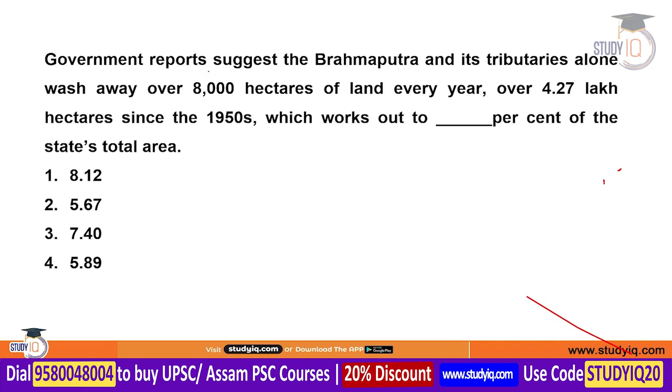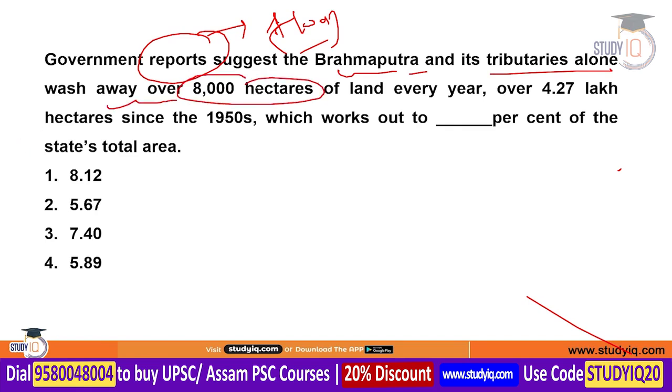Next question is about the government report regarding the state of flood in Assam. This report suggests that the Brahmaputra and its tributaries alone wash away approximately 8,000 hectares of land every year in the state of Assam and neighboring states also. How much percentage of the state's total area gets eroded due to the Brahmaputra and its tributaries?